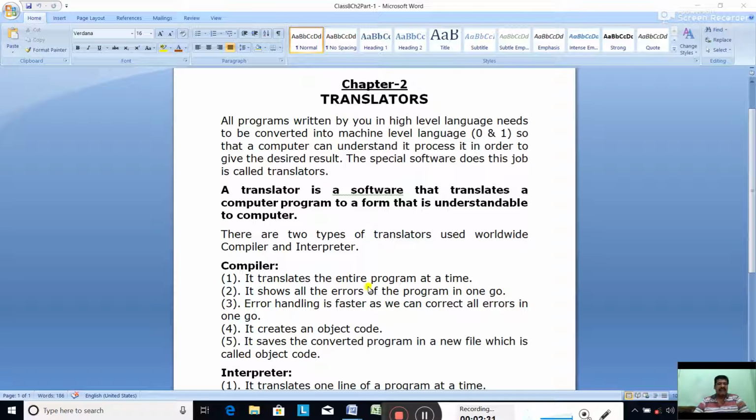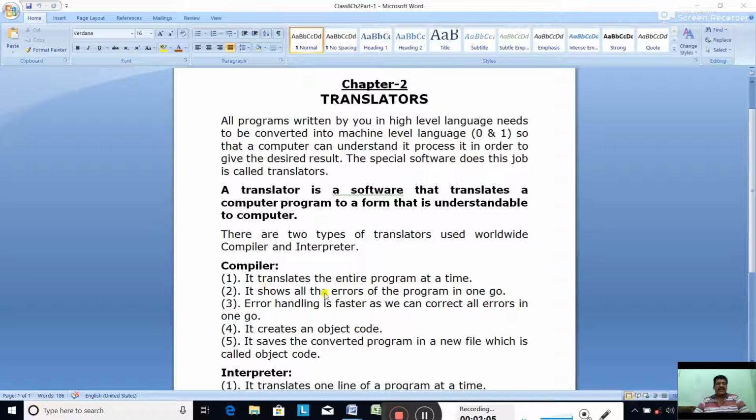The compiler translates the entire program at a time. If it is error free, if there is no error, no mistake, then the compiler accepts the whole program at a time and translates it into machine level language. You know that a program developed in a high level language is known as source code or source program, and the translated program from high level language to machine level language is called object code or object program.